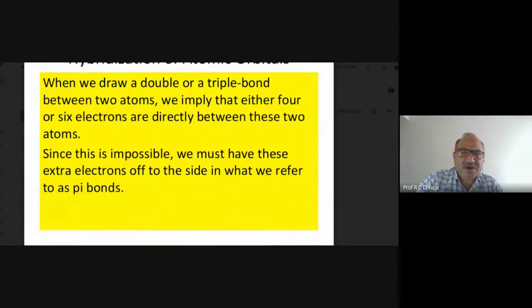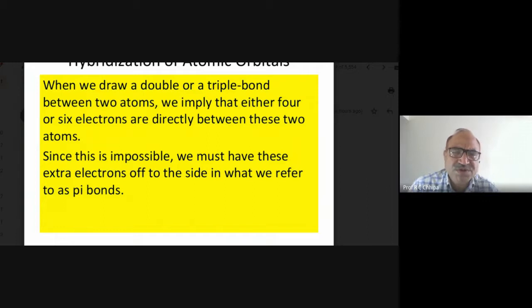When we draw a double or triple bond between two atoms, we imply that either four or six electrons are directly between these two atoms. Since this is impossible, we must have these extra electrons off to the side in what we refer to as a pi bond.